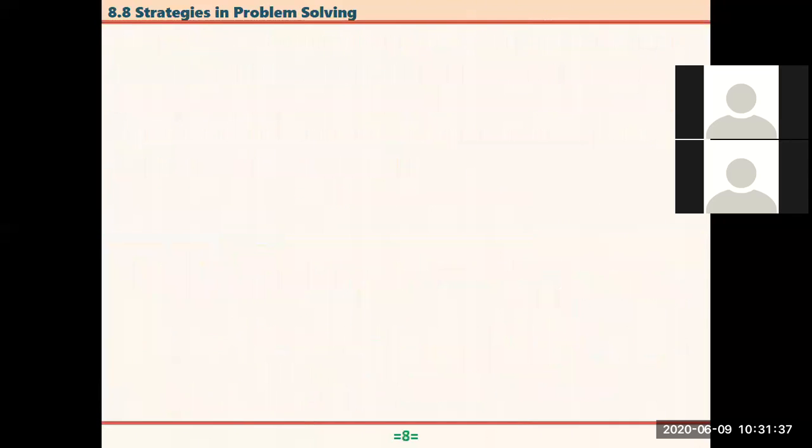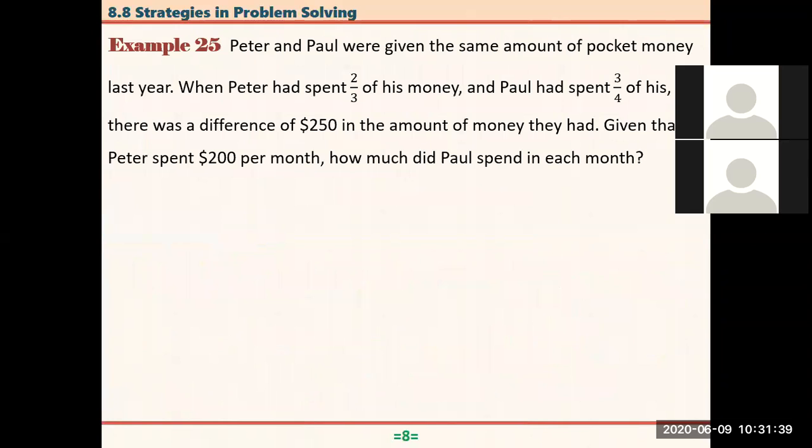All right. Next example. This is also another example related to our daily life situations. It says that in this problem, Peter and Paul, two friends, maybe two brothers, were given the same amount of pocket money last year. Maybe their parents gave them some pocket money. Maybe these guys are twins. So you're going to use this for the whole year, okay? So they get their annual pocket money from their parents.